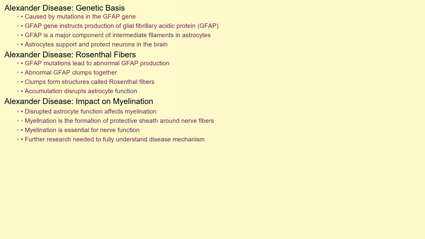ongoing research. Alexander disease is caused by mutations in the gene that provides instructions for making glial fibrillary acidic protein, or GFAP. This protein is a major component of intermediate filaments in astrocytes, specialized cells that support and protect neurons in the brain. These mutations lead to the production of abnormal GFAP, which then clumps together to form structures called Rosenthal fibers. While not fully understood, it is believed that the accumulation of these Rosenthal fibers disrupts the normal function of astrocytes and interferes with the myelination process, the formation of the protective sheath around nerve fibers.